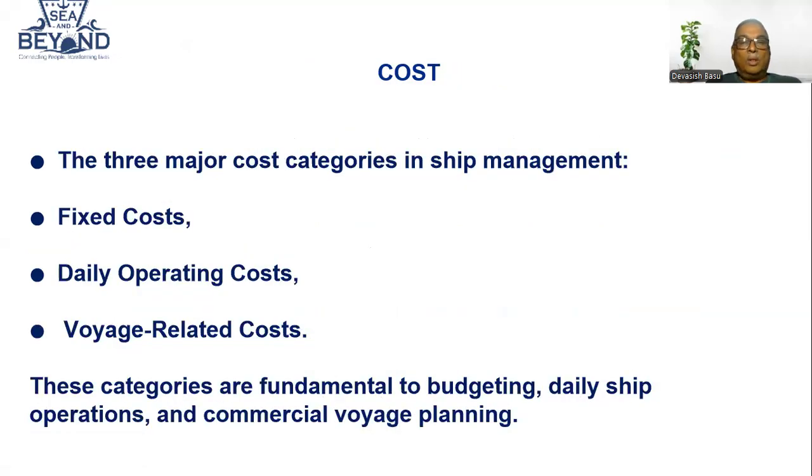Now, the costs. They are divided into categories. So there are three major cost categories in ship management. Because you are talking about ship management, we understood a little bit initially about what different companies are, limited companies, multinational companies. So now we talk about the cost. Now, what is the cost? There are three major categories in ship management: fixed cost, daily operating cost, and voyage related cost. So we'll understand this better as we go further.